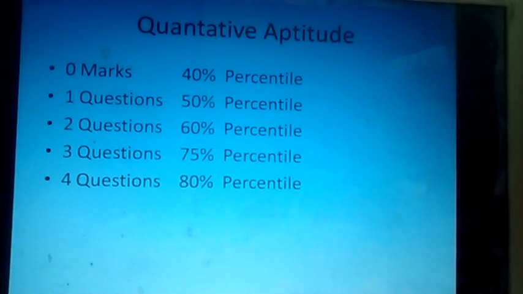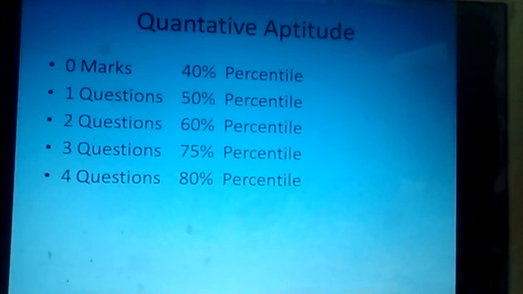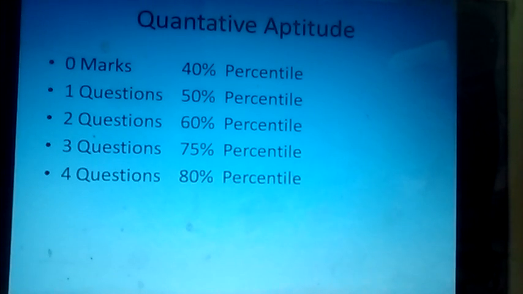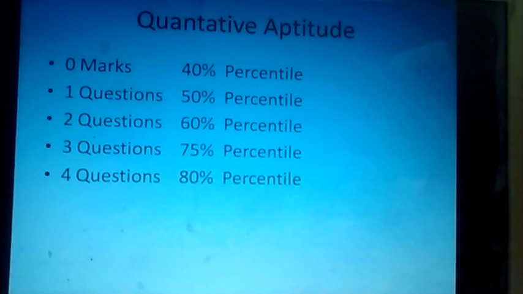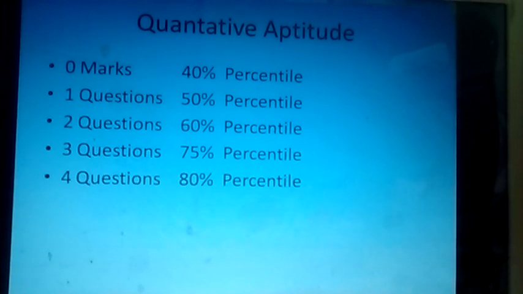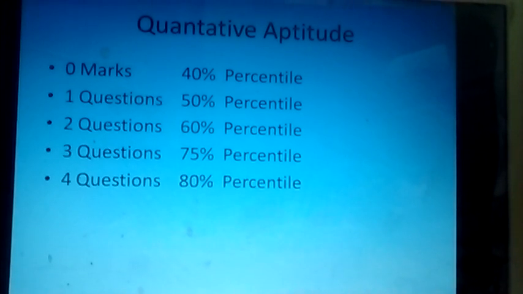In this section, if you attempt 0 questions, you can score 40 percentile in the quantitative section. If you attempt 1 question, you can score 50 percentile. If you attempt 2 questions, you can score 60 percentile.